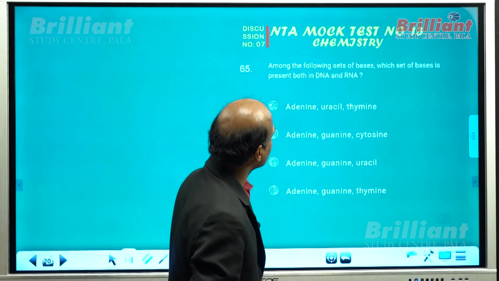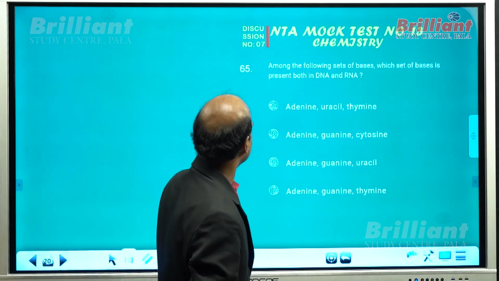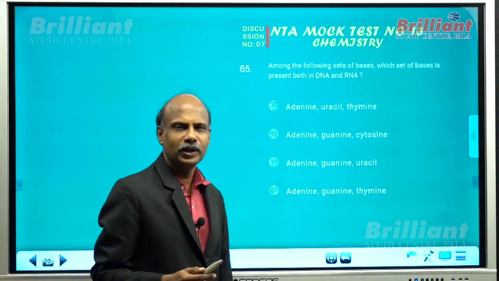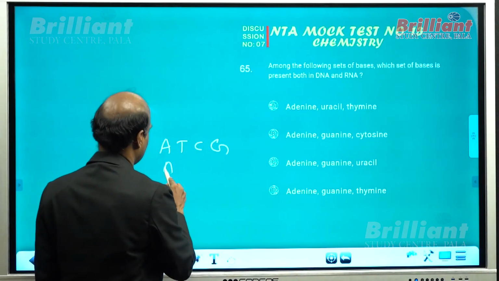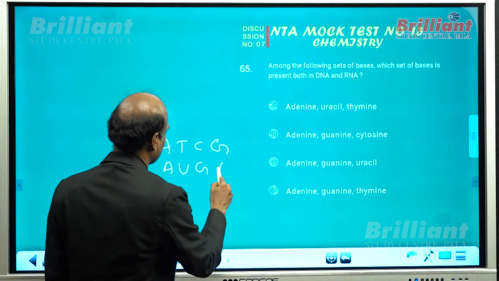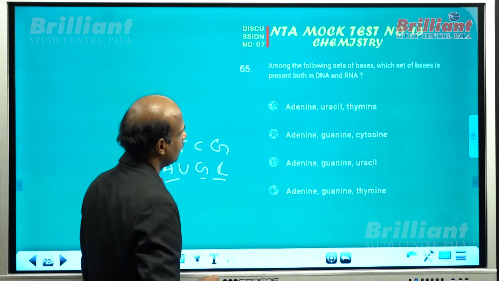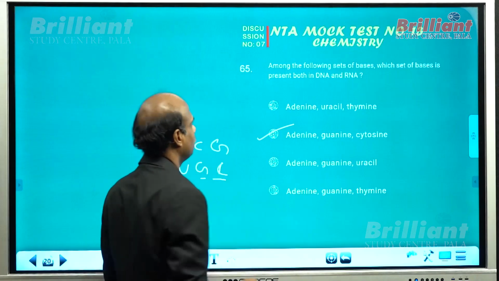Among the following sets of bases, which set of bases is present in both DNA and RNA? You know that in DNA it is ATCG and in RNA it is AUCG. So the common factor here is what? A, C and G. So the correct answer can be option B.